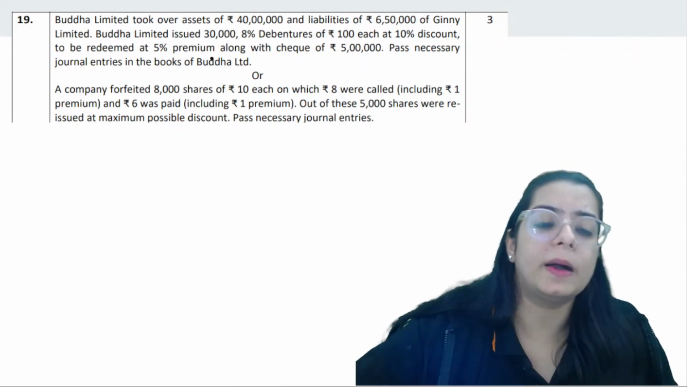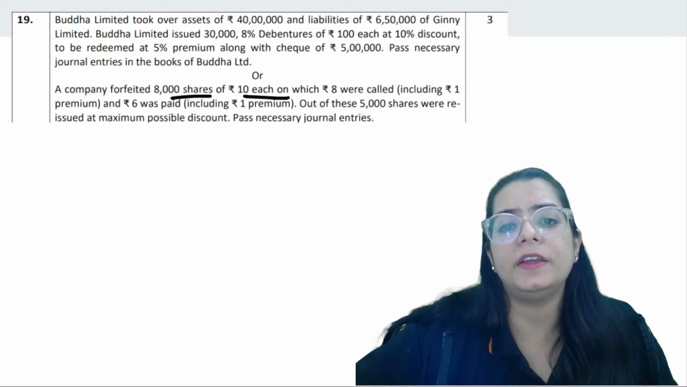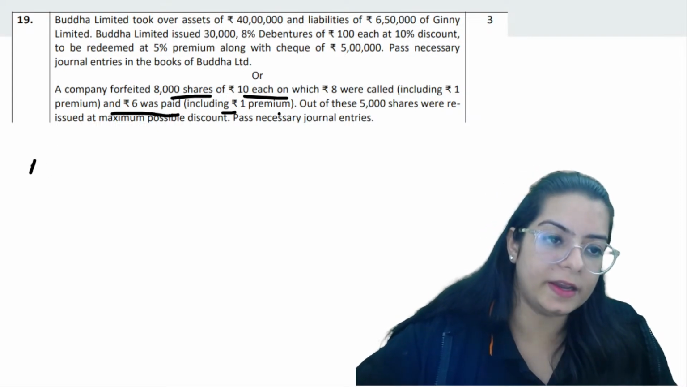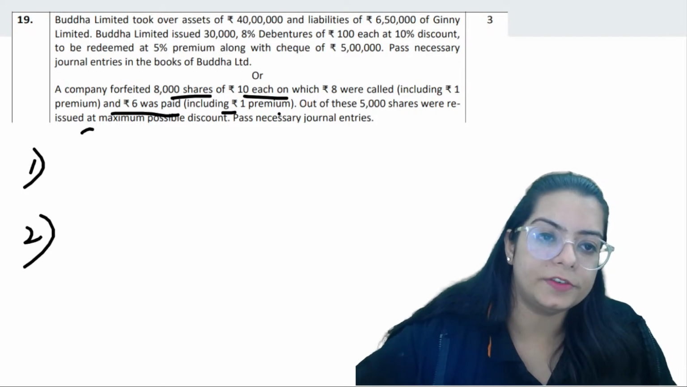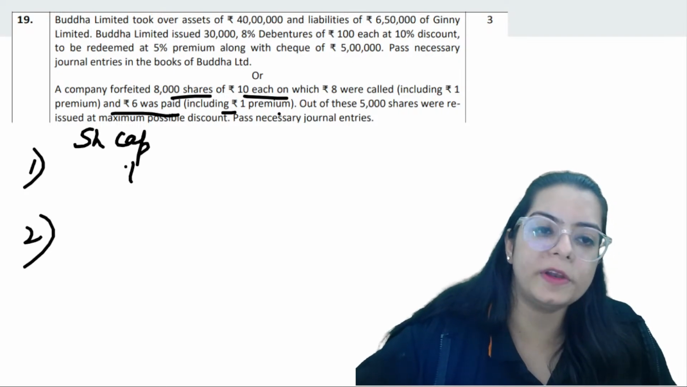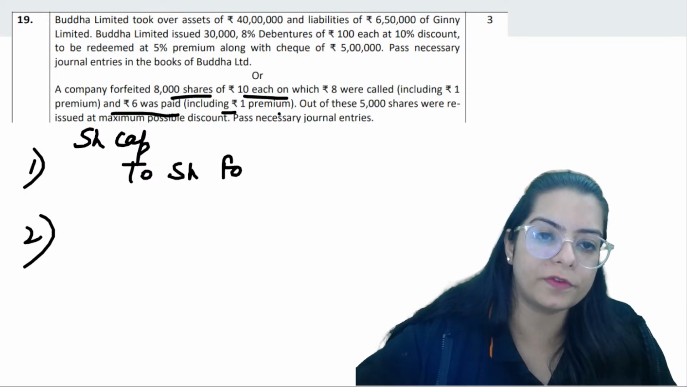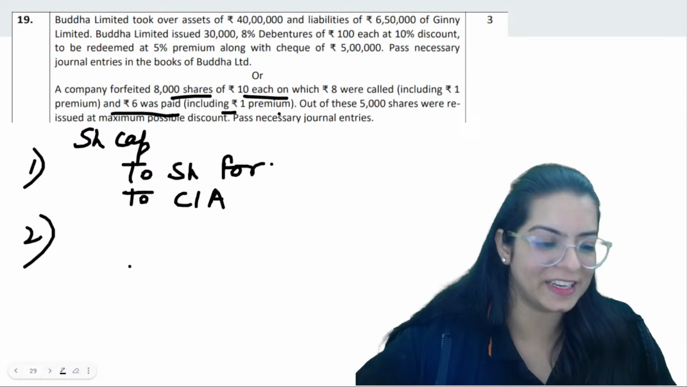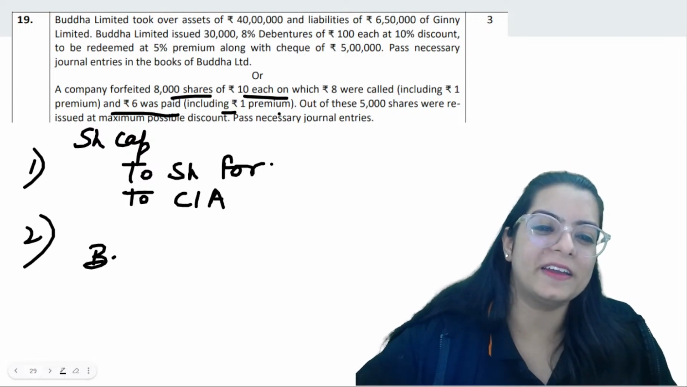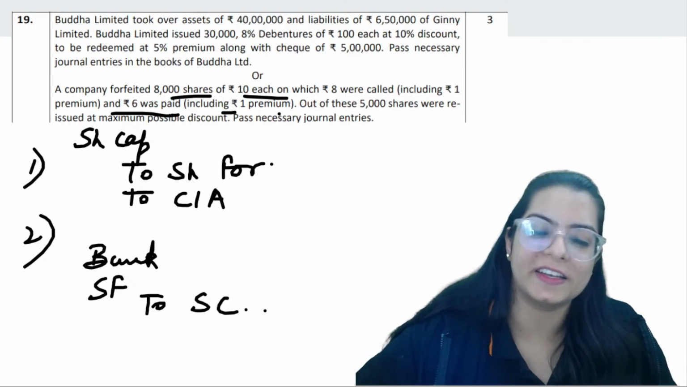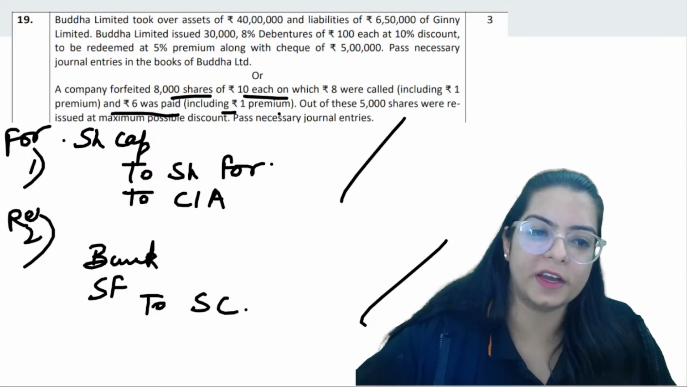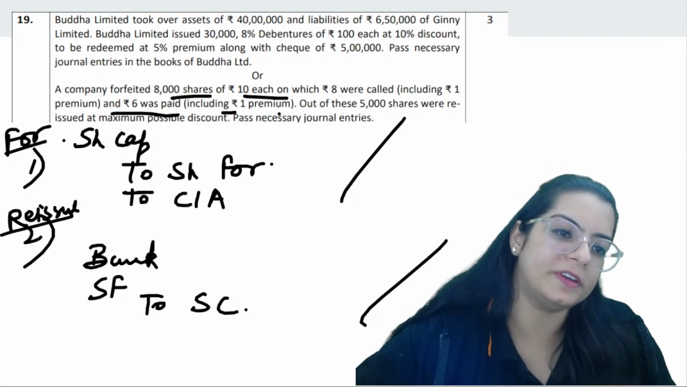Next. Company issued 8,000 debentures for 10 each. Just pass the entry. Entry number 1 is share capital. Normal entry of share forfeiture. For forfeiture of shares, to share forfeiture, to calls in arrear. Then bank debit, share forfeiture debit, to share capital. This is the entry of forfeiture. This is the entry of reissue. I have just made the entry, not posted anything.